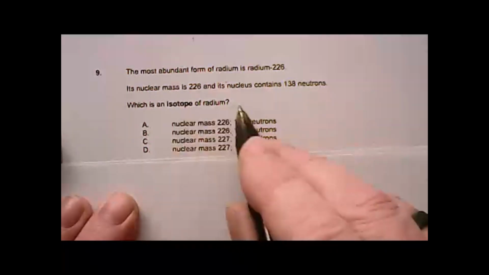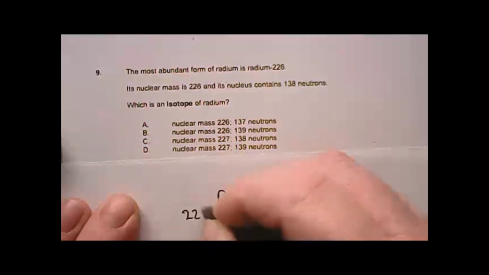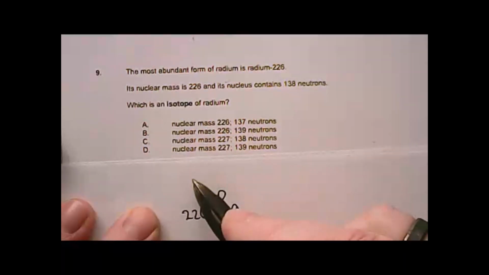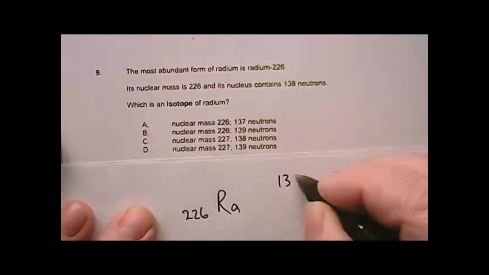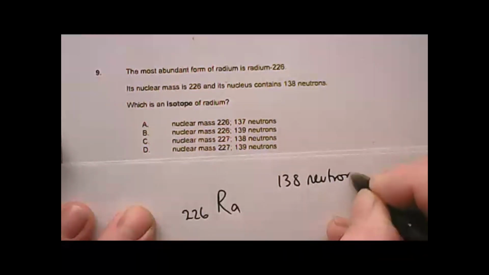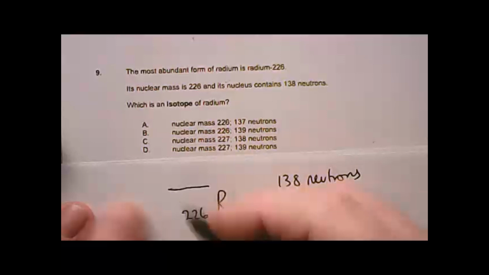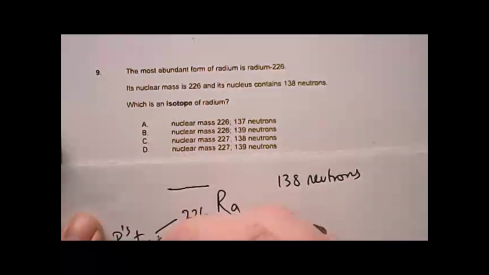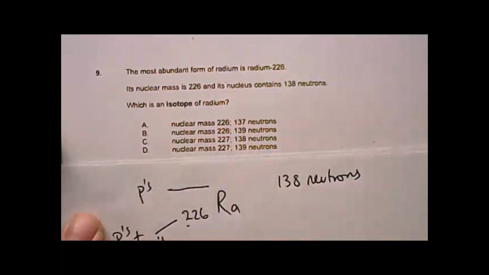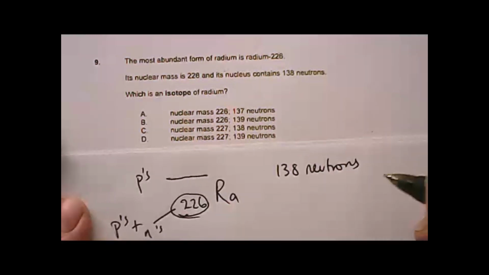Okay, so we've got radium, with a relative atomic mass of 226. What's our atomic number? Well, let's work it out. I've got 138 neutrons. I know this number is going to be protons plus neutrons, and this number is going to be protons only. So this is my total number of protons and neutrons added together.